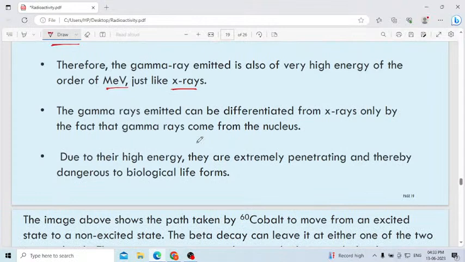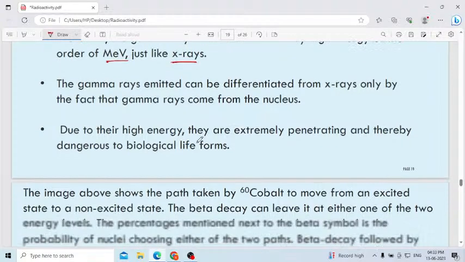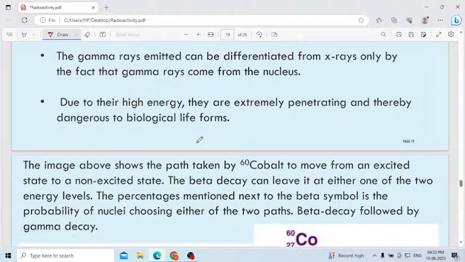The gamma ray emitted can be differentiated from X-rays only by the fact that gamma rays come from the nucleus. Due to their high energy, they are extremely penetrating, thereby dangerous to biological life forms. Gamma rays are the most powerful rays because they can penetrate. I will explain in detail.